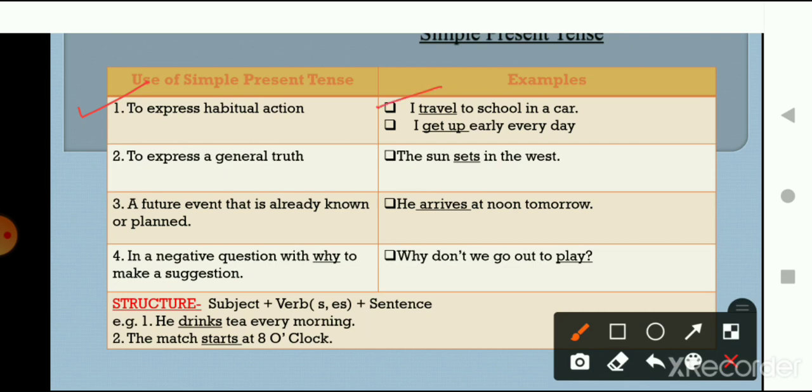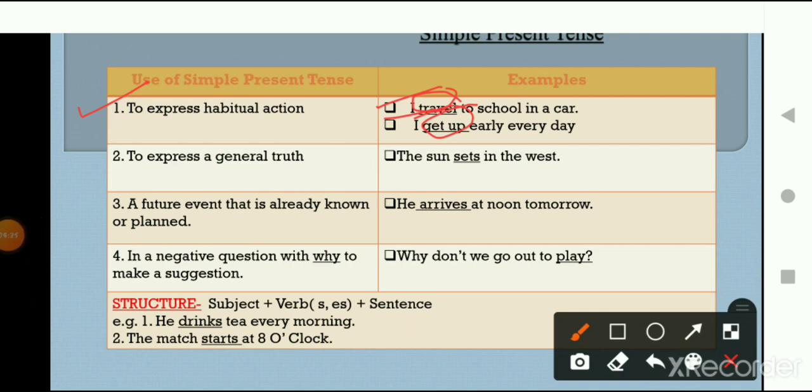If I say, I travel to school in a car, this is a habitual action. What is the action that I am doing? That is travel. I travel to school in a car every day is a habitual action. Similarly, the second example: I get up early every day. So getting up early is a habitual action here. So we use simple present tense to express a habitual action.